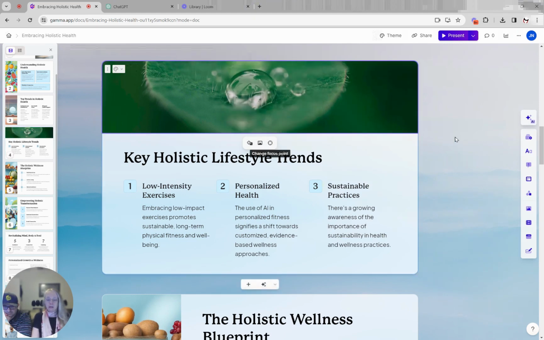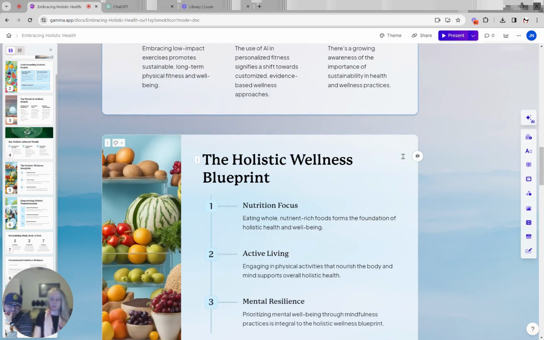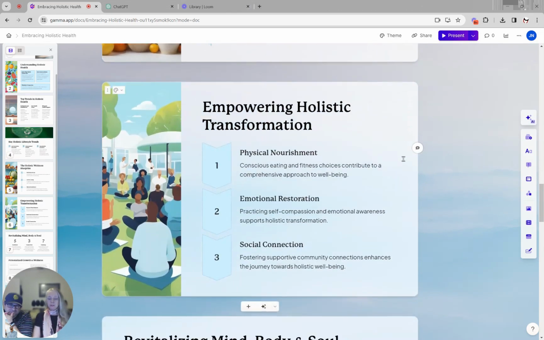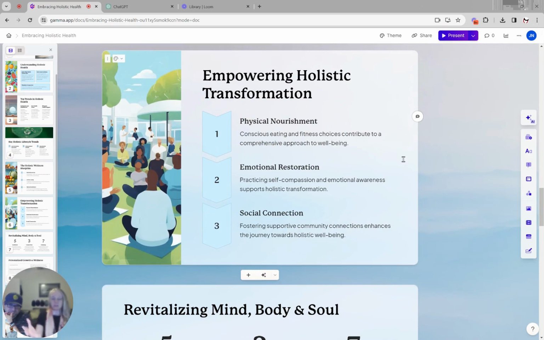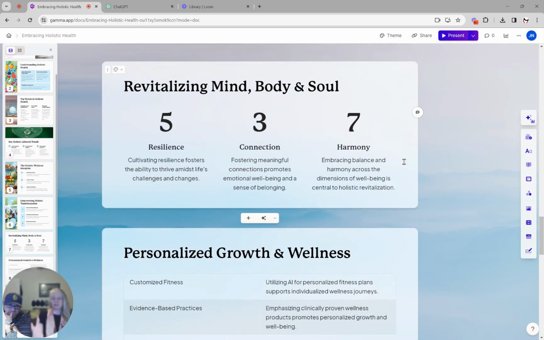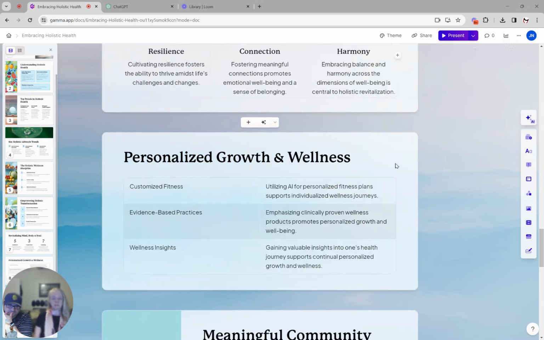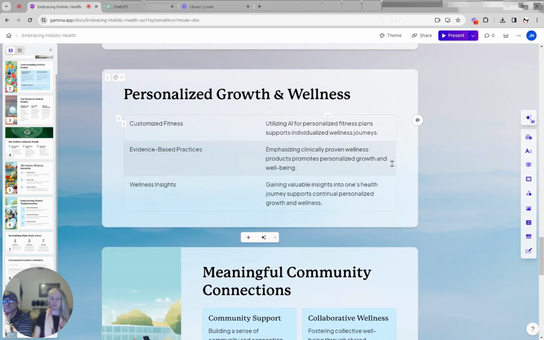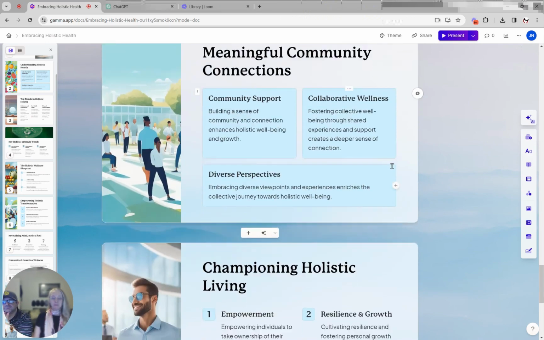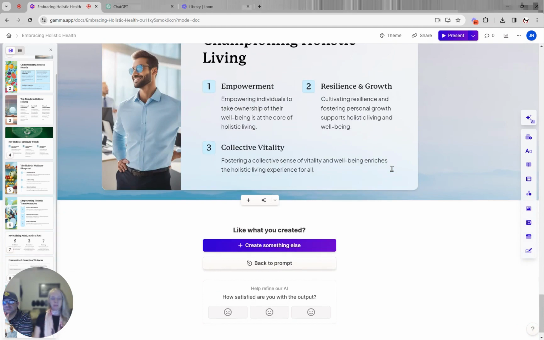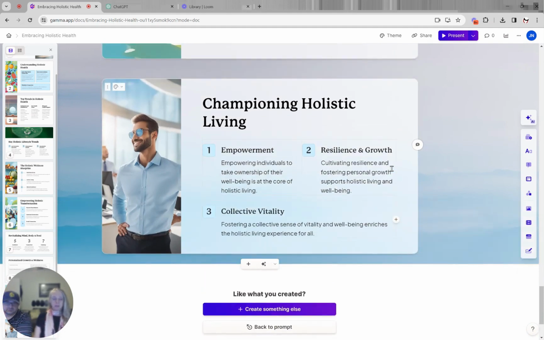Reset it. There you go. A little bit of water. That's cool. Actually looks kind of cool. Some fruit, empowering, holistic transformation, revitalizing minds. You can add some quick pictures in there. So it does do a really great job of providing you pictures, graphics.